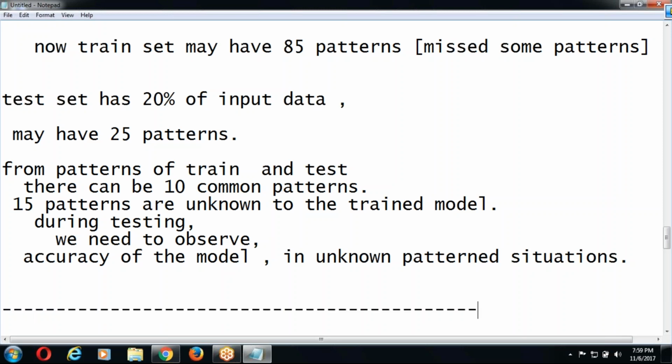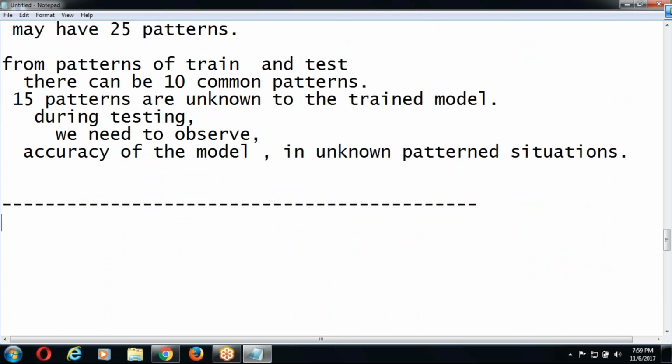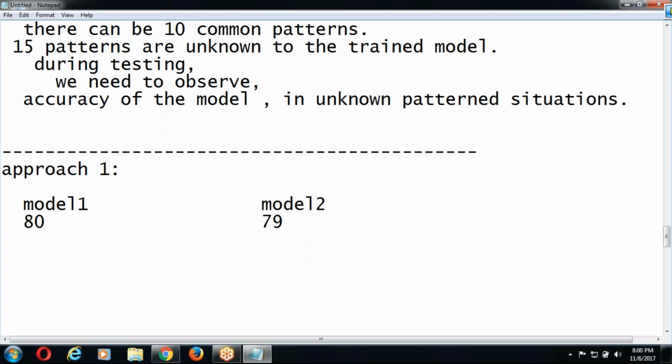One simple example, sir. What is approach one, sir? 100% in the train set and 20% in the test set. I tested accuracy with model 1. I trained model 1 and model 2, and after that I tested. I got 80% accuracy. I got 79% accuracy. Which model is good for my data, sir? Both. 1% difference is not a big deal.